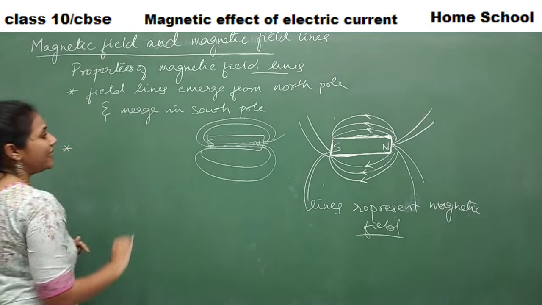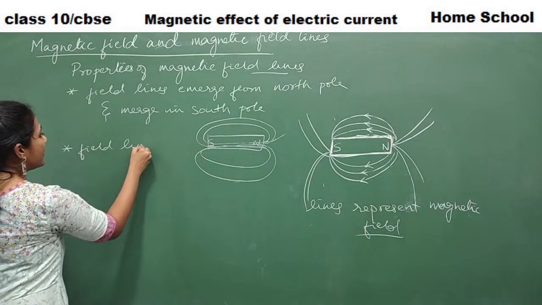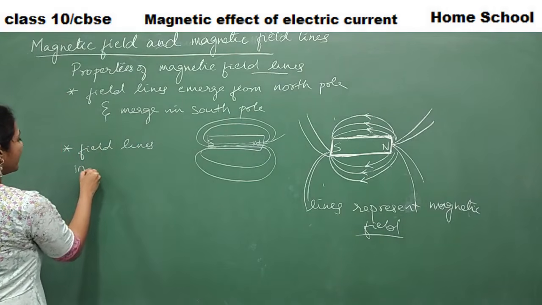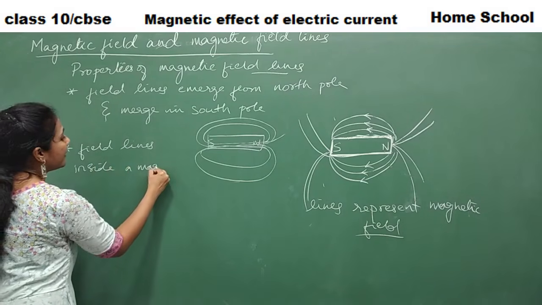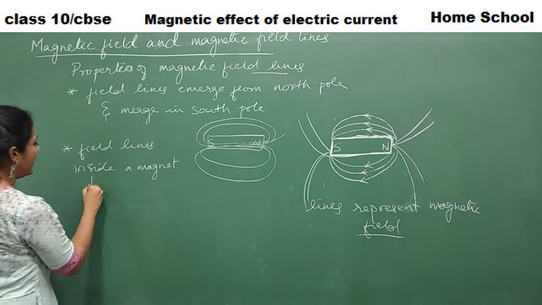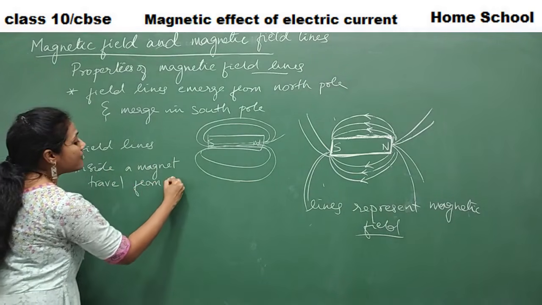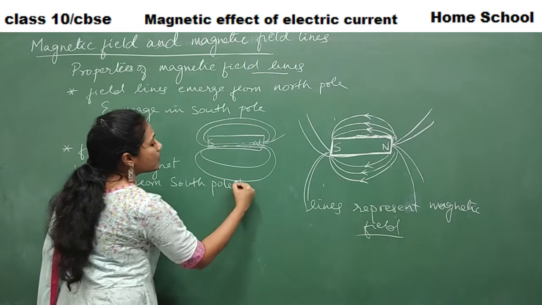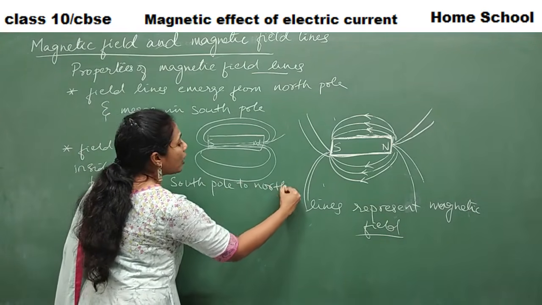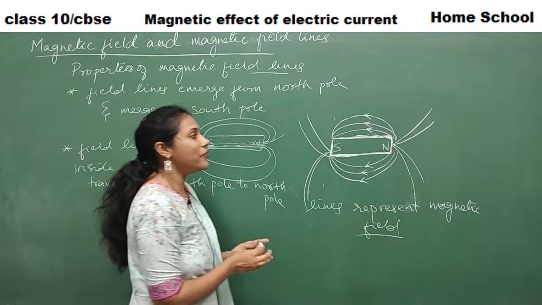Field lines inside a magnet travel from south pole to north pole. This is also a very important point. Okay, so inside the magnet, how do the field lines go?